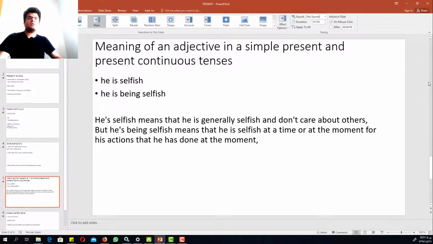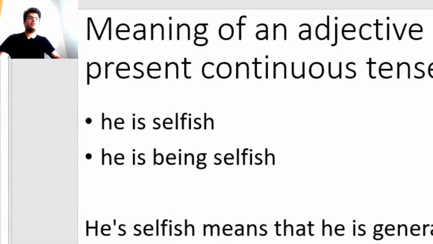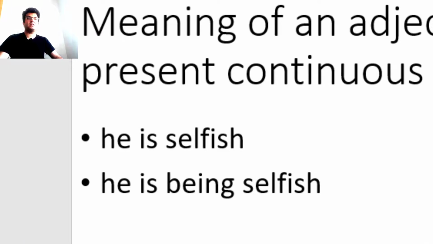We're going to discuss another matter: what is the difference when we use an adjective in the simple present and the present continuous tenses? How can the meaning of an adjective change in these two tenses? For example, what is the difference between he is selfish and he is being selfish? Well, he is selfish means that he is generally selfish and doesn't concern himself about others, always, all the time.